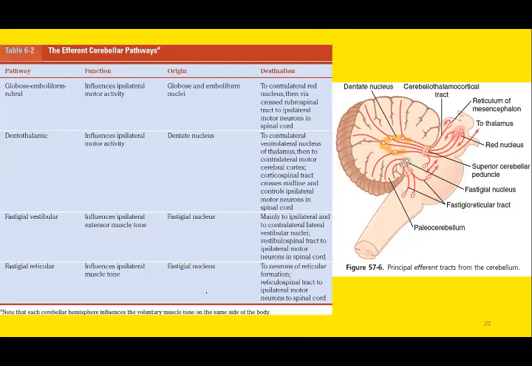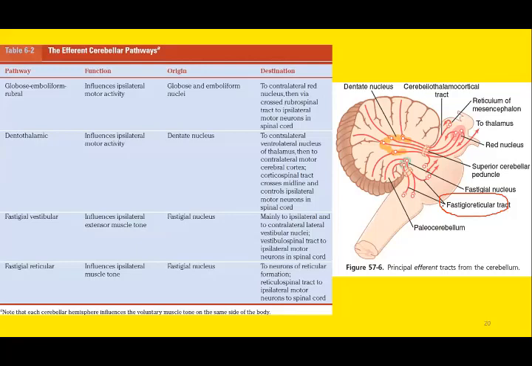We have discussed the afferent pathways, and this is the list of efferent tracts. Now this figure is taken from your textbook, Guyton Physiology 13th edition. You can see multiple efferent pathways. Efferent pathway is the output. Afferent pathway is the input. You can see the fastigial reticular pathway, again very important, related to the fastigial nucleus of the cerebellum.